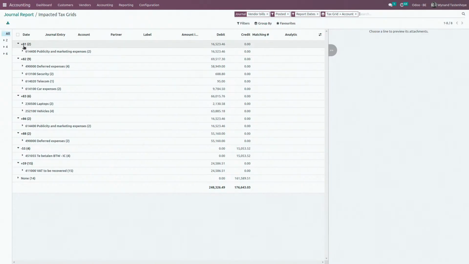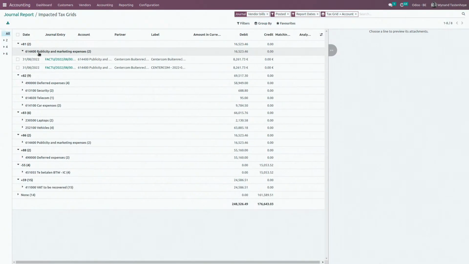You can see that all the different tags combined here are linked to the grids on your statement. In Belgium, these are the VAT statement cases. In your localization, it might be different, but it's globalized by VAT case and then globalized by account, so that basically you can open, verify, okay, what was in this VAT grid, globalized by account.